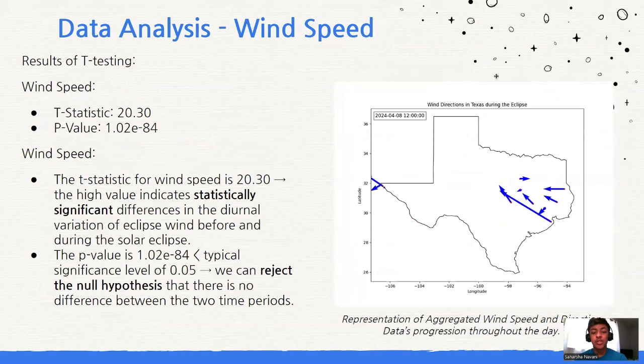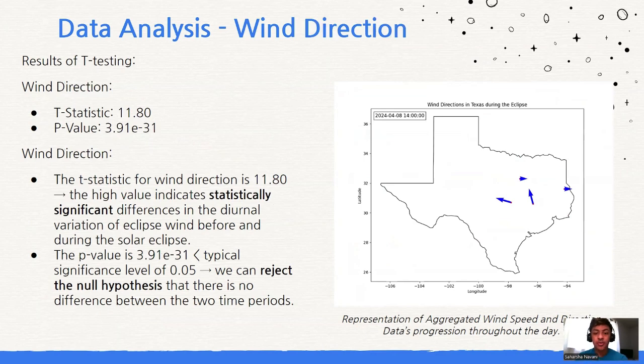The t-test results for wind speed showed a significant difference between the eclipse day and the weekly average, with a t-statistic of 20.3 and a low p-value. This means that the eclipse had a noticeable impact on wind speed, as the high t-statistic and p-value that is under 0.05 indicates that the results are statistically significant compared to regular weather patterns.